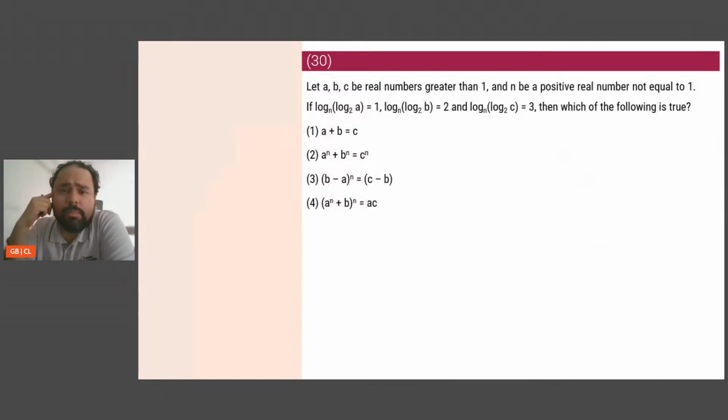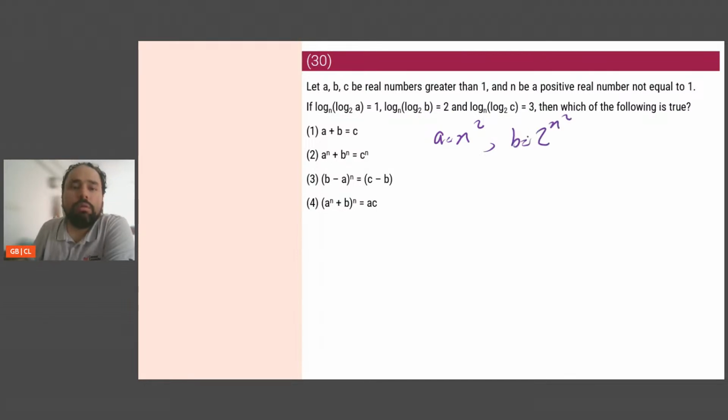Let A, B, C be real numbers greater than 1 and n be a positive real number not equal to 1. If log base n of log base 2 of A is 1, log base n of log base 2 of B is 2, log base n of log base 2 of C is 3, then which of the following is true? First, let's work these out. From here I will get log base 2 of A is equal to n. So A is equal to n squared. From here I get log base 2 of B is n squared, so B is equal to 2 to the power of n squared. From here I get log base 2 of C is n cube, so C is equal to 2 to the power of n cube.